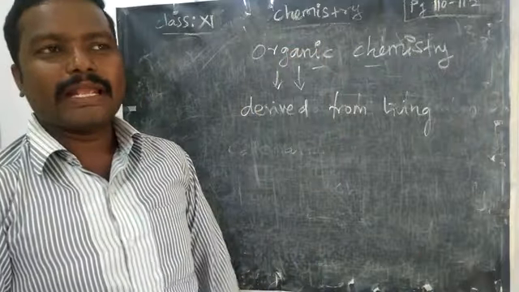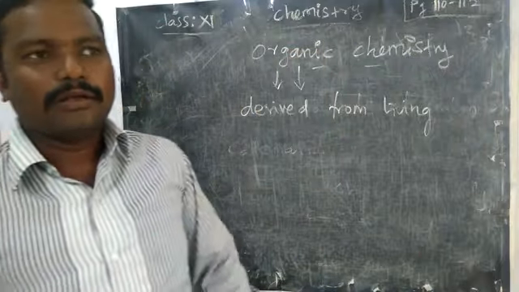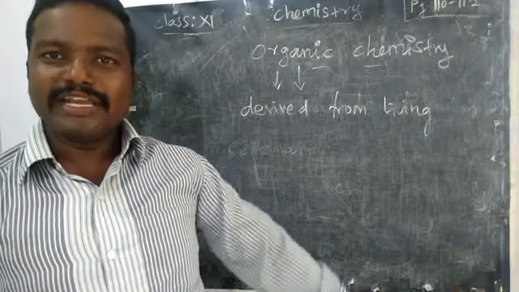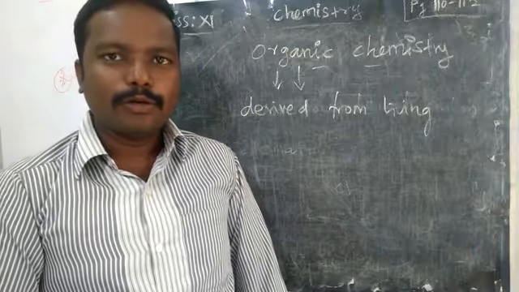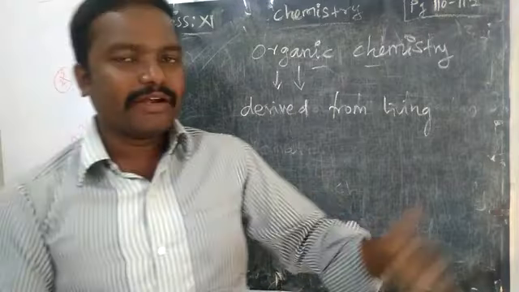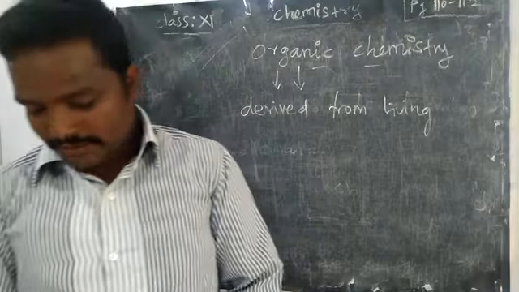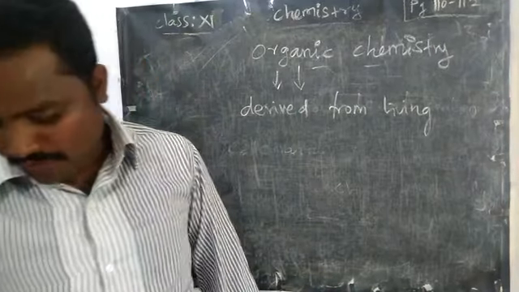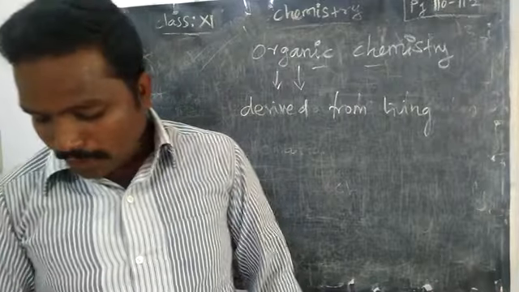You may have heard that this is organic. Organic means there is no addition of any other chemicals. Do you know about that? Yes. So organic means derived from living things. What's the meaning of the word organic? Derived from living organisms.